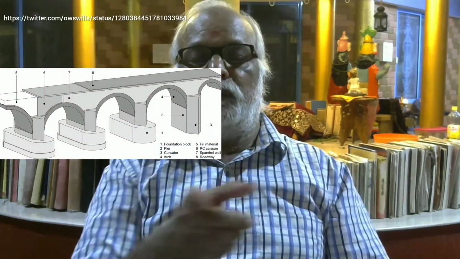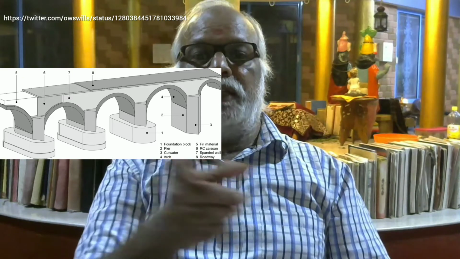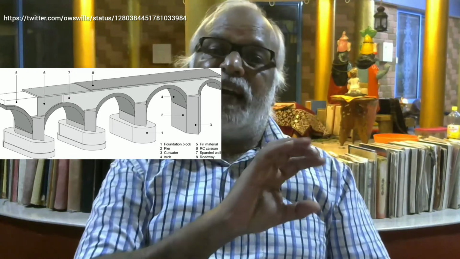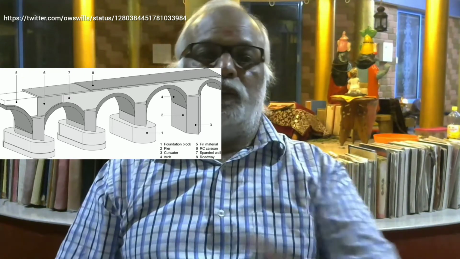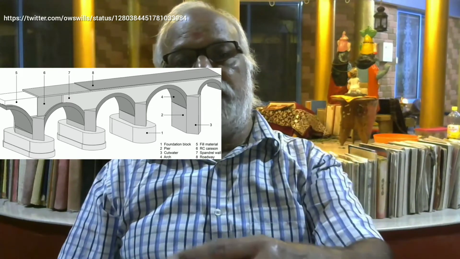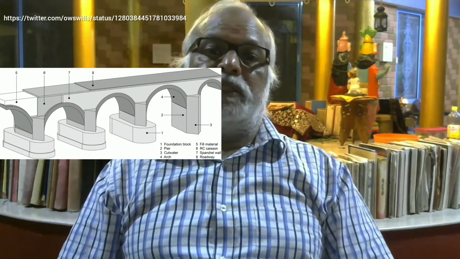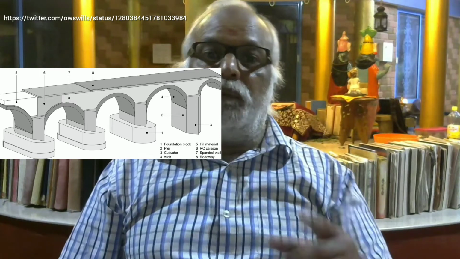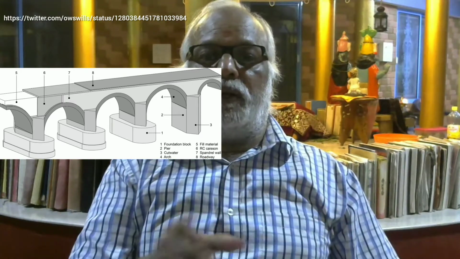So when water comes and hits the pier, and then water goes to the other side of the pier. It will be just like a pencil edge at the upstream, which is known as a cut water. It will cut the water. So water will not come and experience a pressure on the upstream of the pier. So it is just like the cut water.